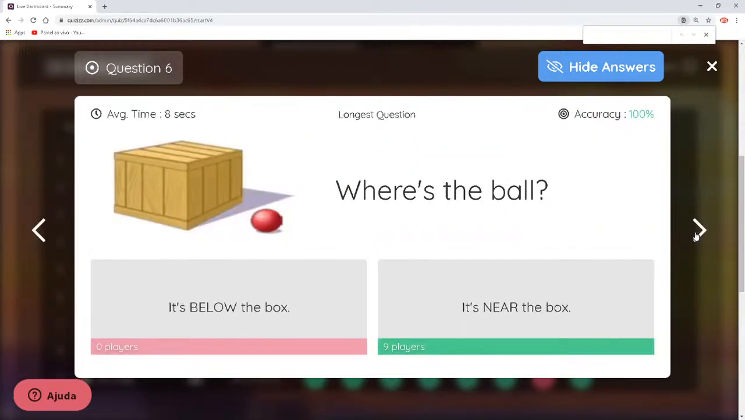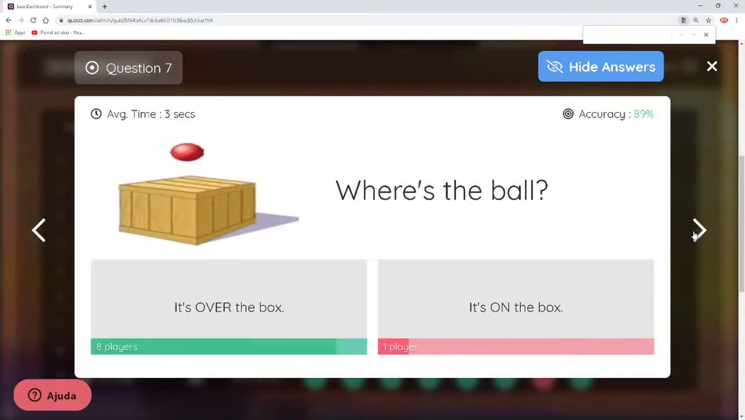On number 6, we've got near and below. And then the right answer would be near. Very good. Oh, teacher, may I say it in front of? Yes, it would be possible. May I say it next to? Yes, it would be possible. But between these two sentences, we use near, okay? It's close by. Let's go to the following one.